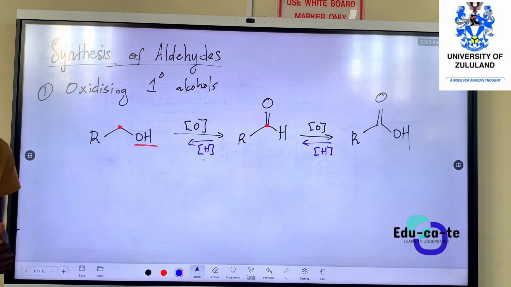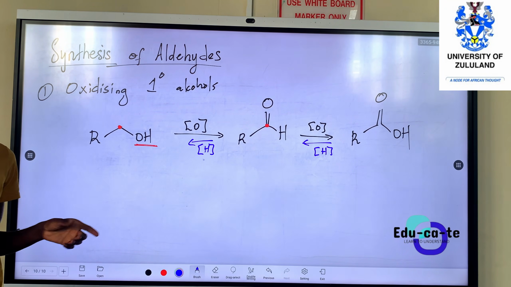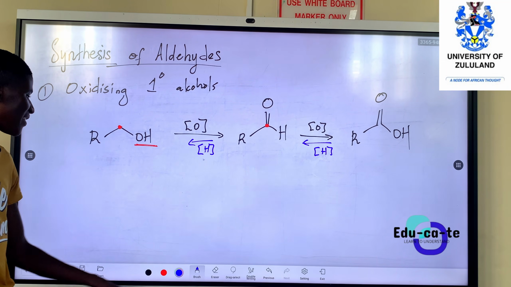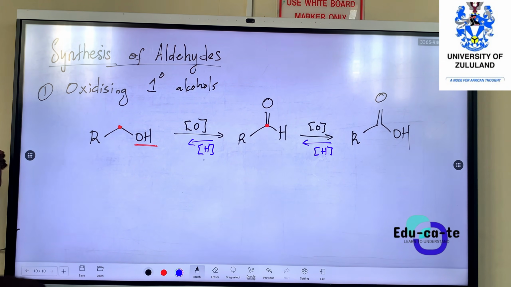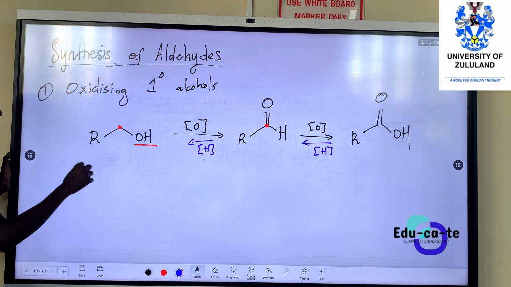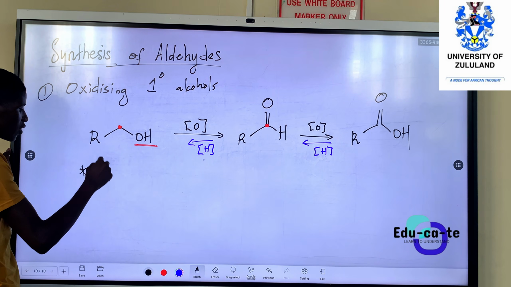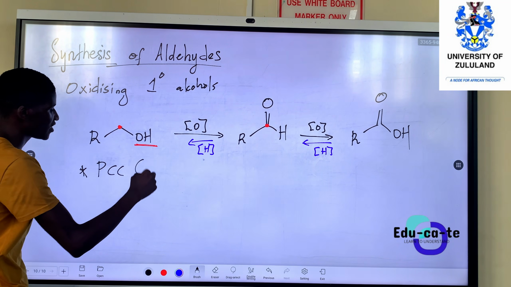So when we are oxidizing, we can use a couple of different reagents, but the recommended reagent to oxidize here is PCC, pyridinium chlorochromate.